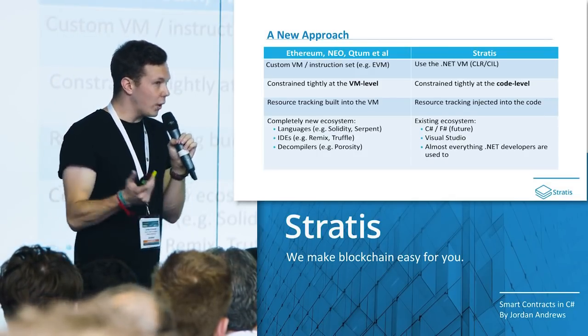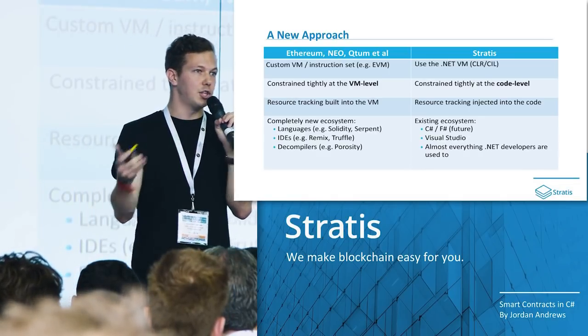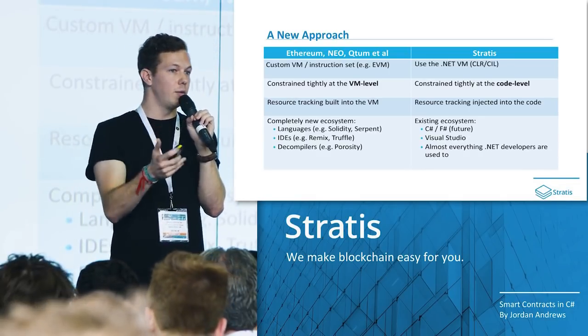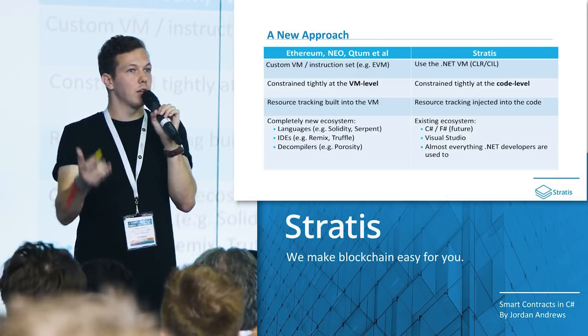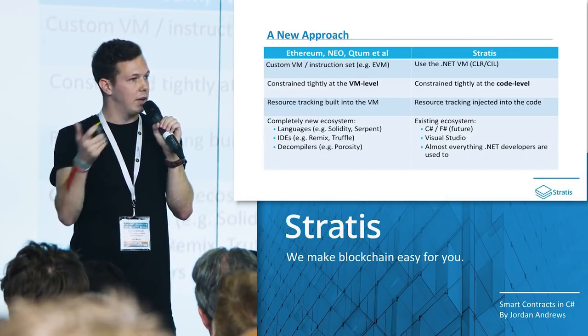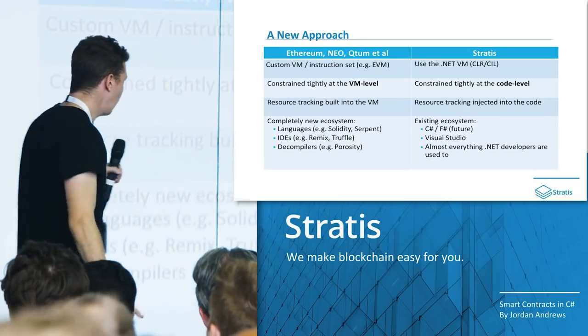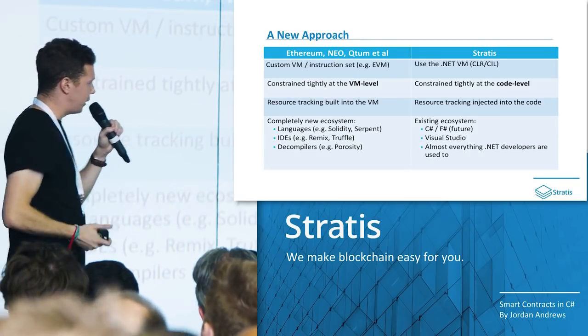So what happens here is when code is deployed on-chain, nodes will check that this code meets certain criteria and is always deterministic. That means that it will check that the code always yields the same output given the same input. So I'll talk a bit more about how we solve that in a second.